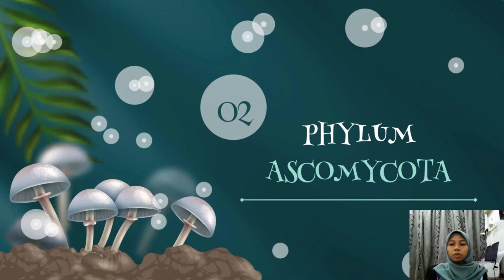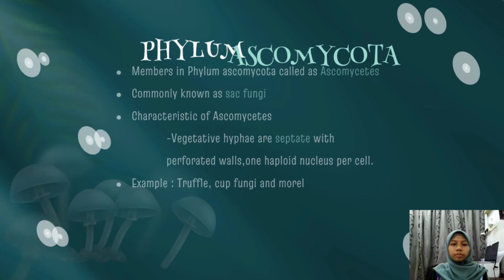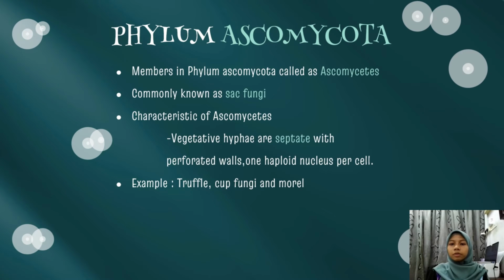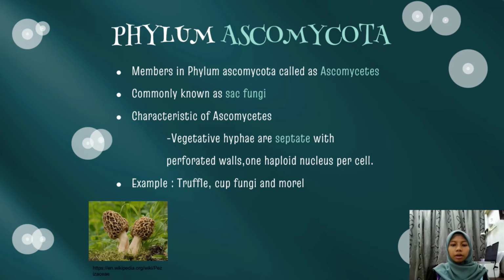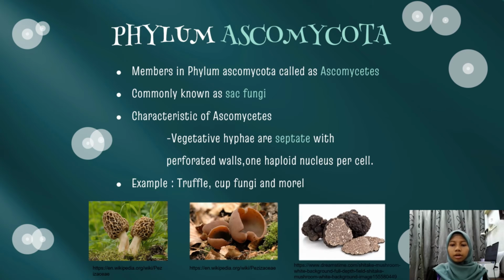So next, we go to the second phylum, which is phylum Ascomycota. The members of this phylum we call ascomycetes, and they're also known as sac fungi, referring to their reproductive structure. The characteristic of ascomycetes is their vegetative hyphae are septate with perforated walls, which means they have one haploid nucleus per cell. The examples of ascomycetes are truffle, cup fungi, and morel.